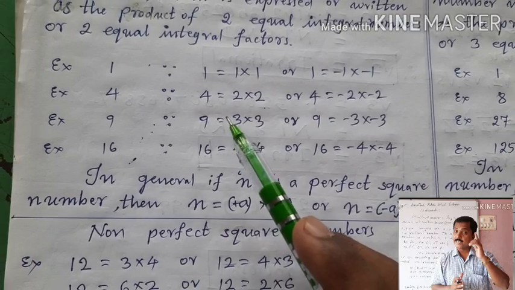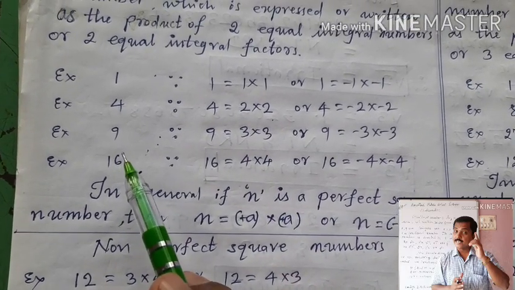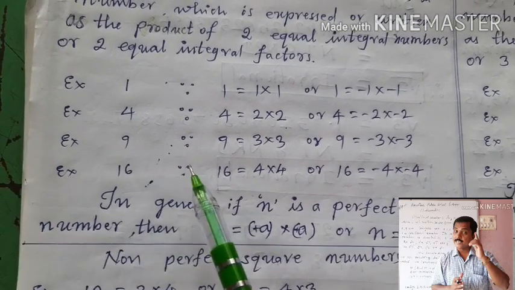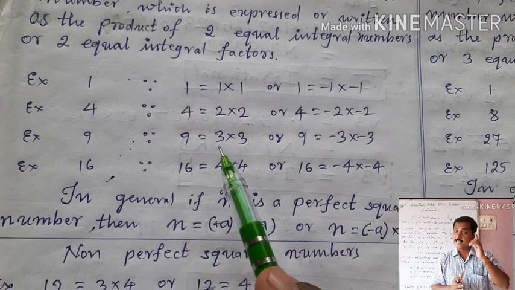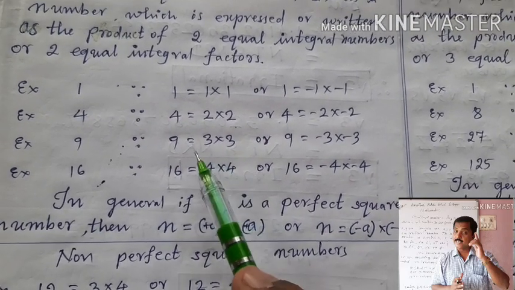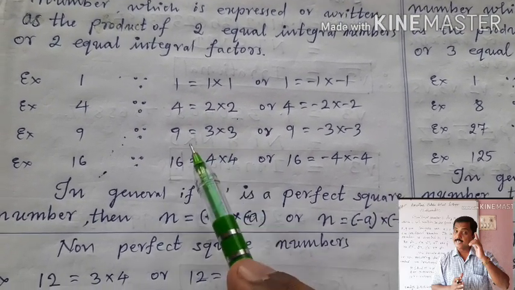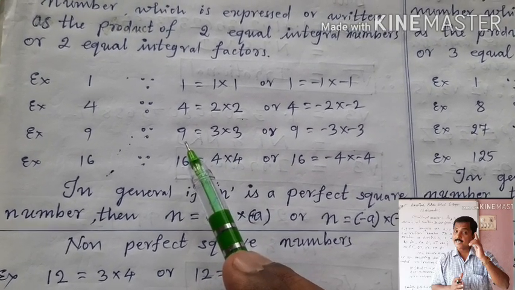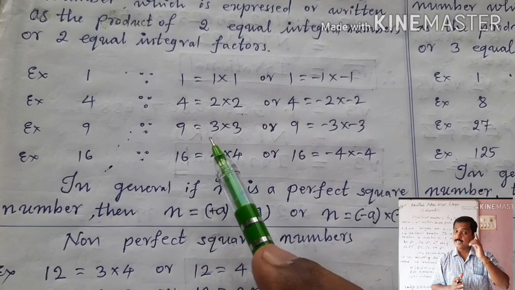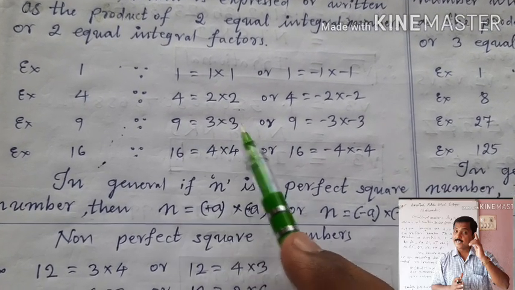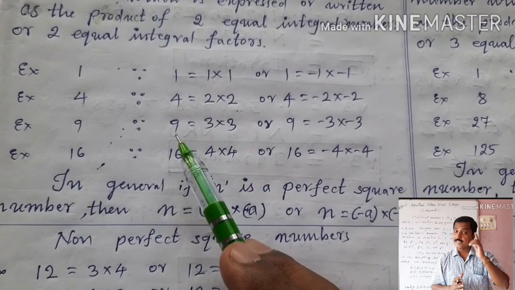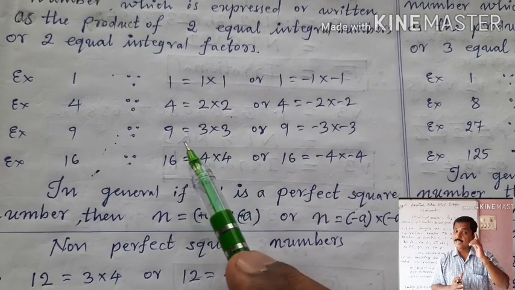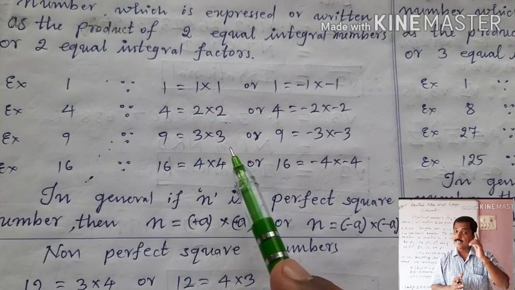Okay. Now let us take 9. 9 is a perfect square number because 9 is equal to plus 3 into plus 3. Are these two equal factors? Yes. If you multiply these two, will I get 9 as product? Yes. Right? Here plus into plus is plus, and 3 3s are 9. Therefore 9 is expressed as the product of two equal integral factors.